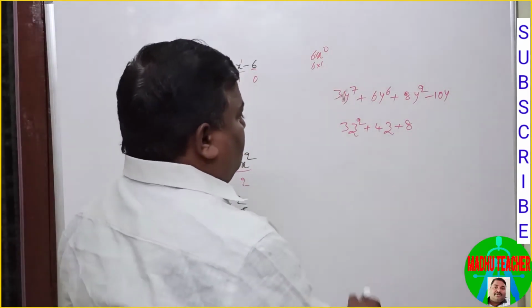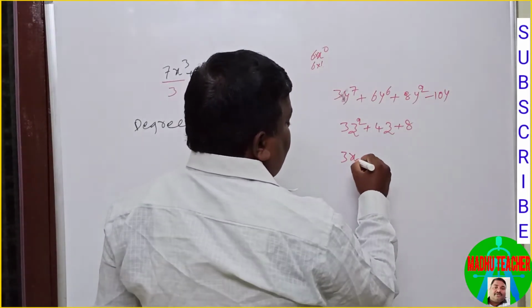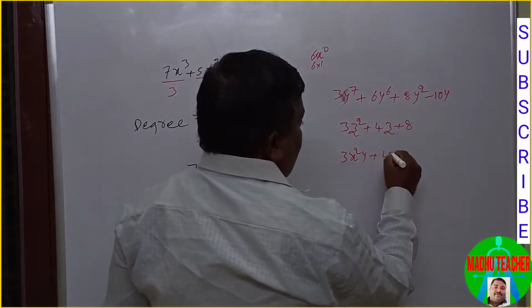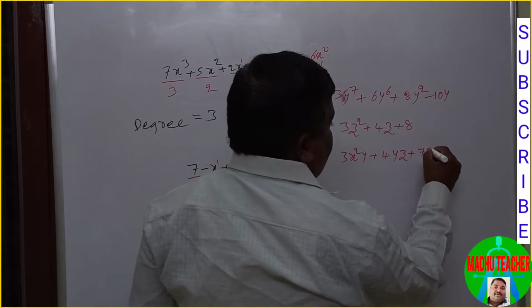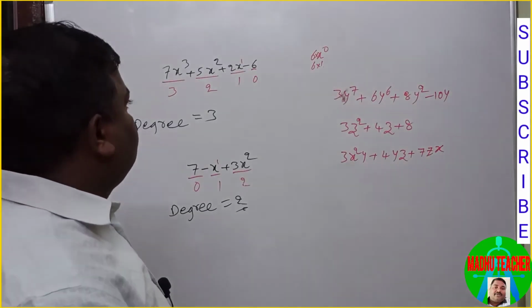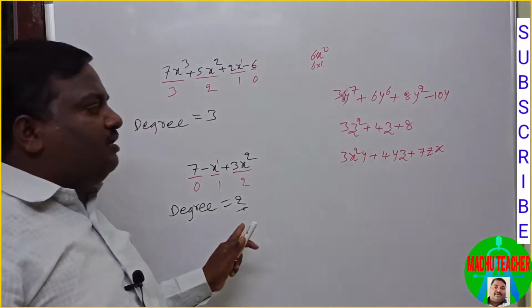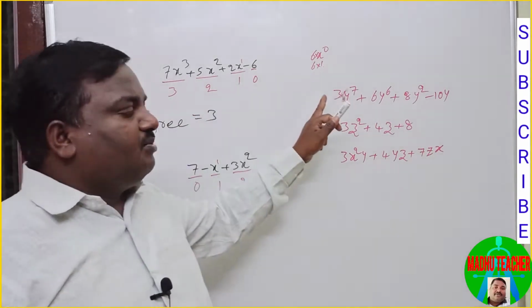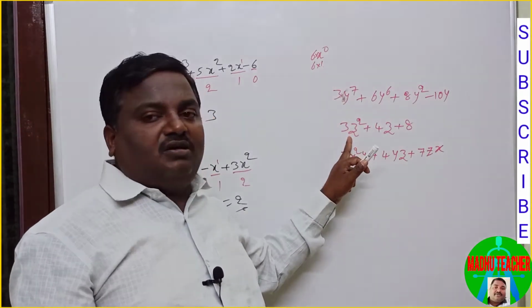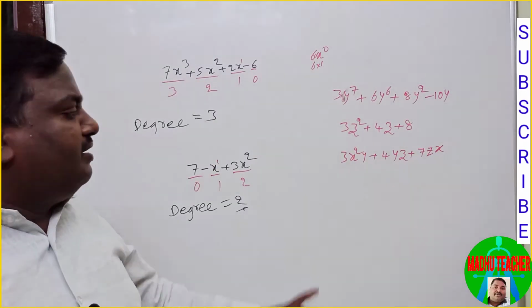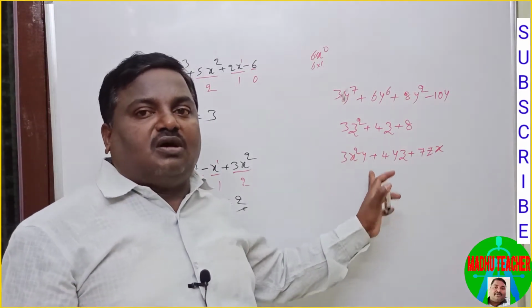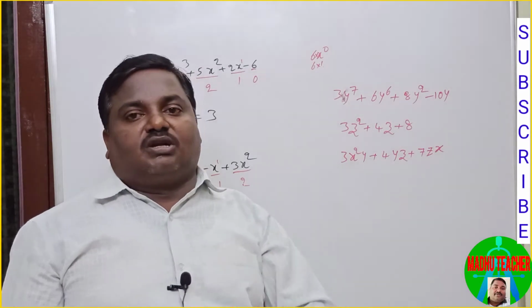Okay. Or we can write 3x square y plus 4yz plus 7zx. We can write polynomials variable in x, variable in y, variable in z. Also we can write variable in 2 variables or 3 variables and so on.